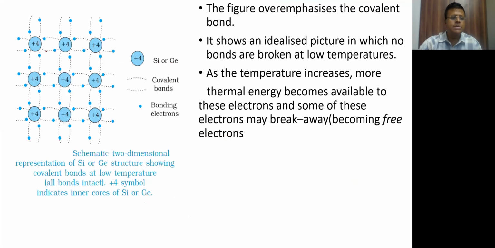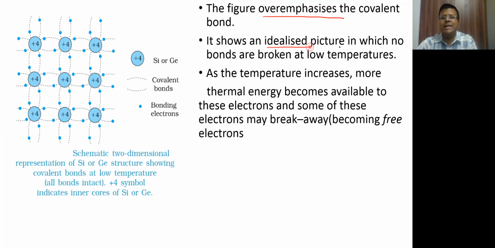Can we go ahead and see that diagram of the covalent bond? So that will look like this. Here you have your silicon or germanium atom which is forming covalent bonds, let's say this one, with 4 other silicon atoms, and each bond has the 2 electrons shuttling between the 2 atoms, and all of them are filled up. And as I told you some time back, this is an idealized representation. That's why we are saying we are overemphasizing the covalent bond.